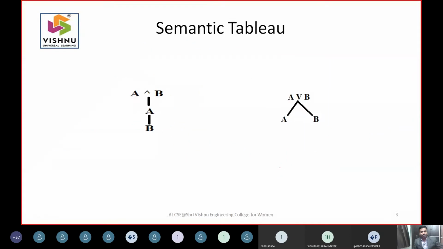So now see this. This is what we have seen now. A and B, you have to represent like this.